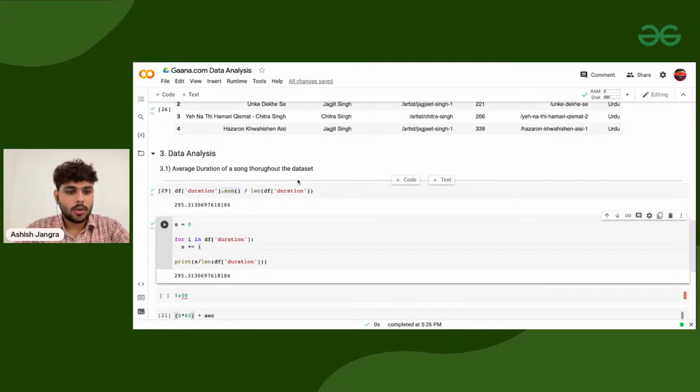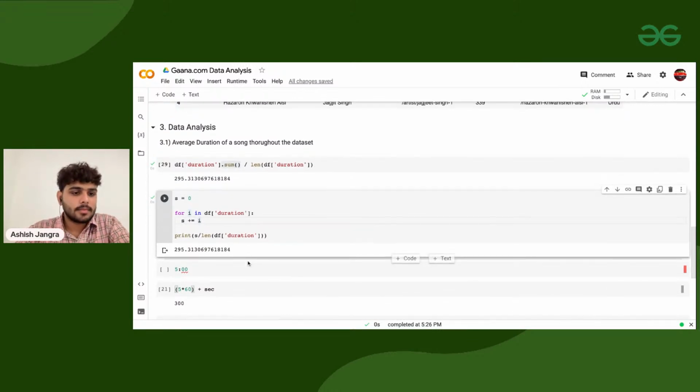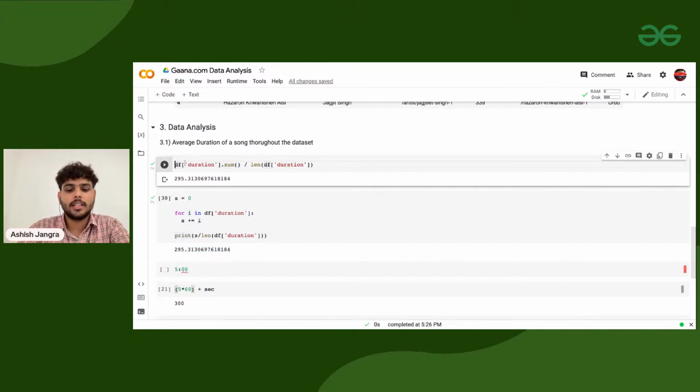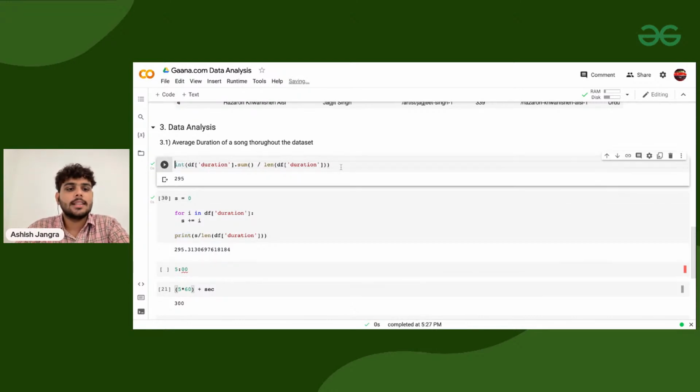Clear? Now the average duration is 295 seconds. Because it is at the end also having a floating point, if I want the result to be in integer format, I write int, and this is the average duration of a song is, let me print.